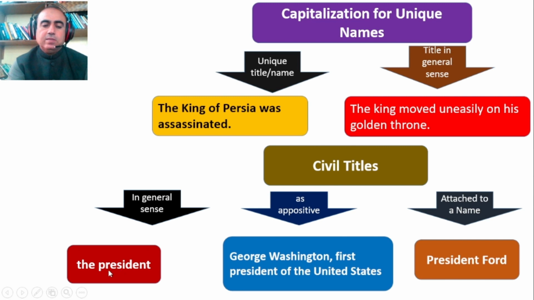The president said in a general way, small letter. George Washington, first president of the United States. In case of an appositive, meaning used for this noun as a descriptive word, we use a small letter, lowercase. Here, president is attached to this proper name, so it has been made unique. Therefore, we use a capital, and we say President Ford.